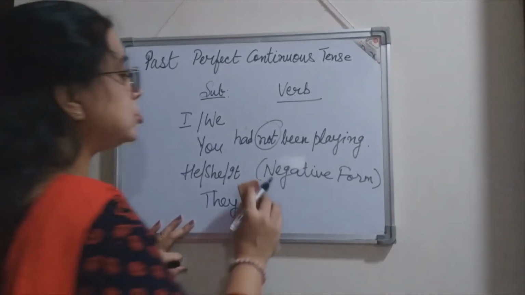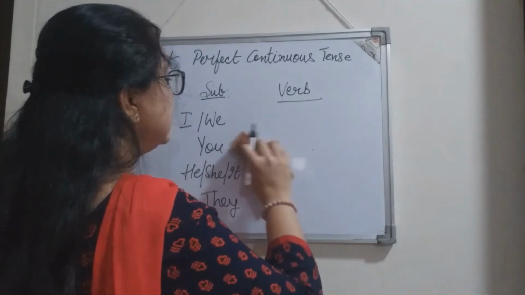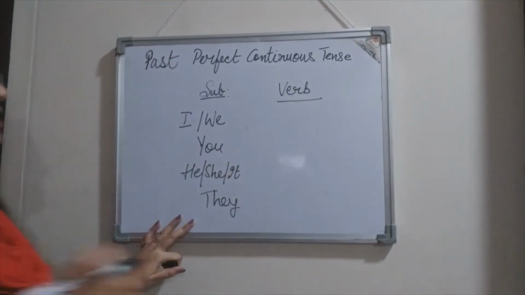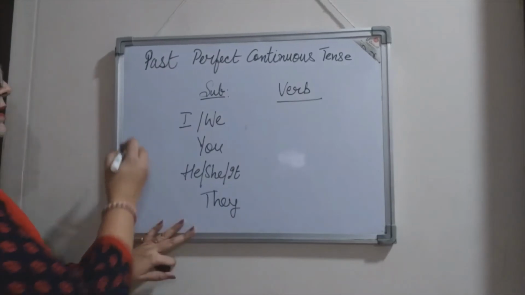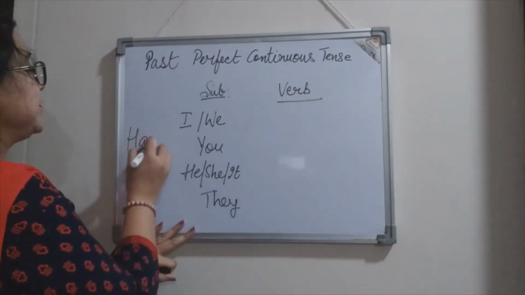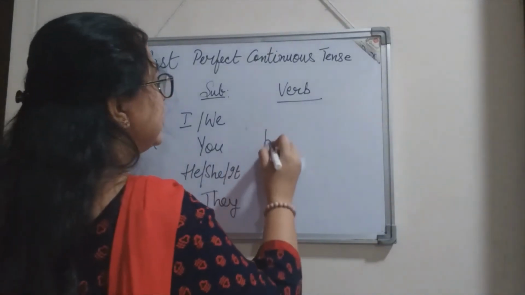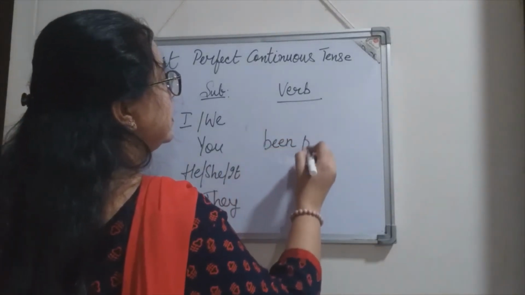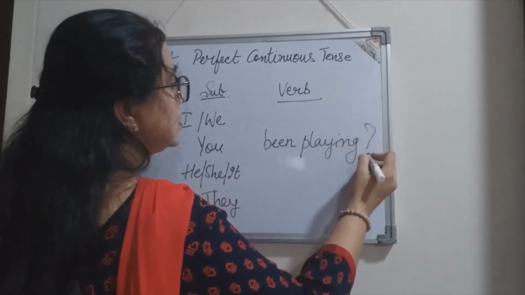Now moving on to the question form, that is the interrogative sentences. So as I told you earlier, the helping verb will shift to the beginning, right? And then what are we left with? Been playing. And which punctuation mark? Question mark.